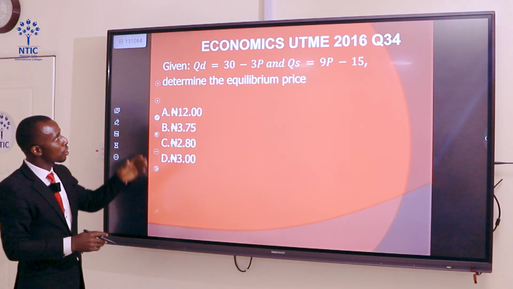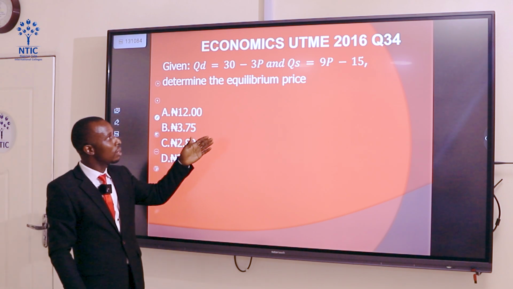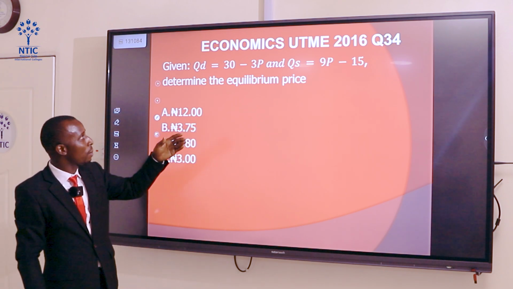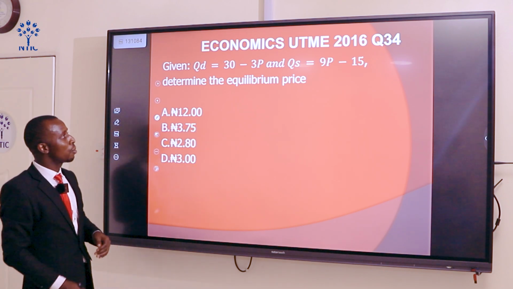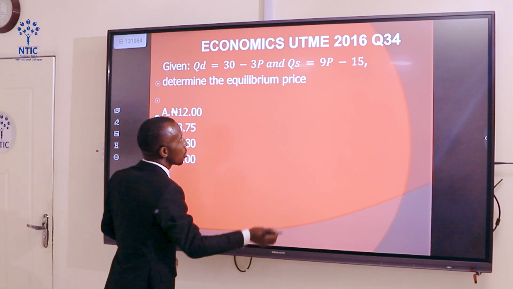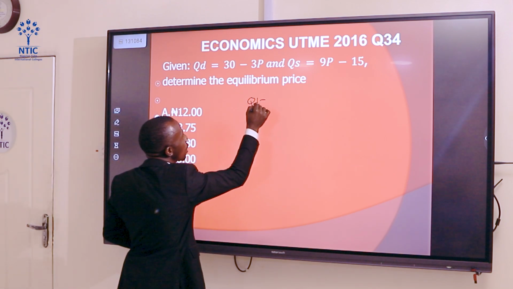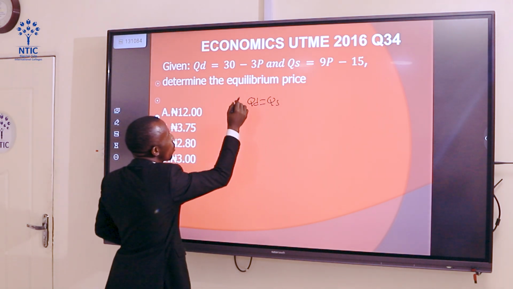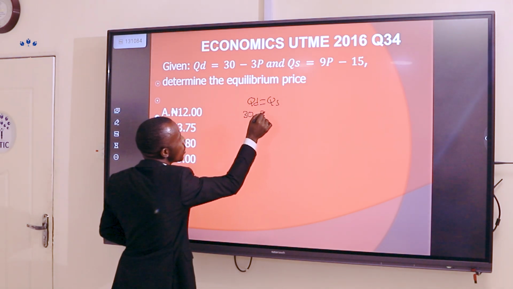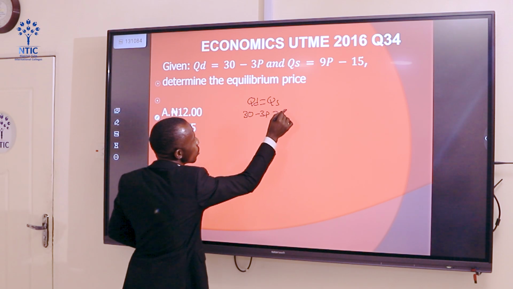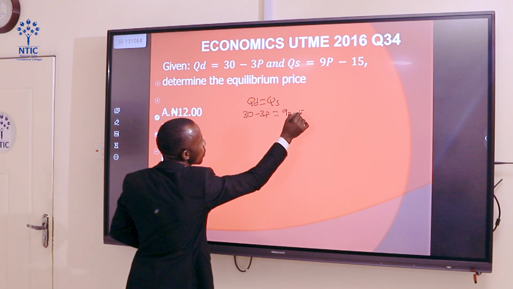Let's move to question 34. Given the demand function, QD is 30 minus 3P and QS is 9P minus 15. Determine the equilibrium price. What happens at equilibrium? At equilibrium, quantity demanded equals quantity supplied. Quantity demanded is 30 minus 3P equals quantity supplied 9P minus 15.